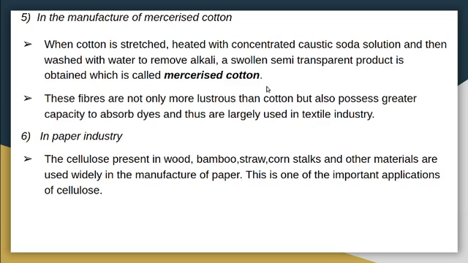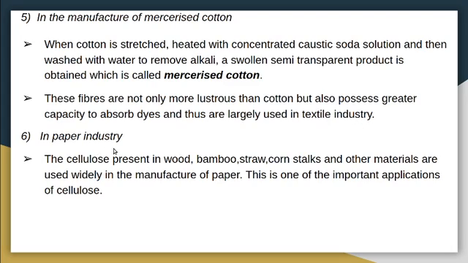Then two more applications of cellulose are here. In the manufacture of mercerized cotton, when cotton is stretched, heated with concentrated caustic soda solution and then washed with water to remove alkali, a swollen semi-transparent product is obtained, which is called mercerized cotton. These fibers are more lustrous than cotton and also possess greater capacity to absorb dyes, and thus are largely used in the textile industry.